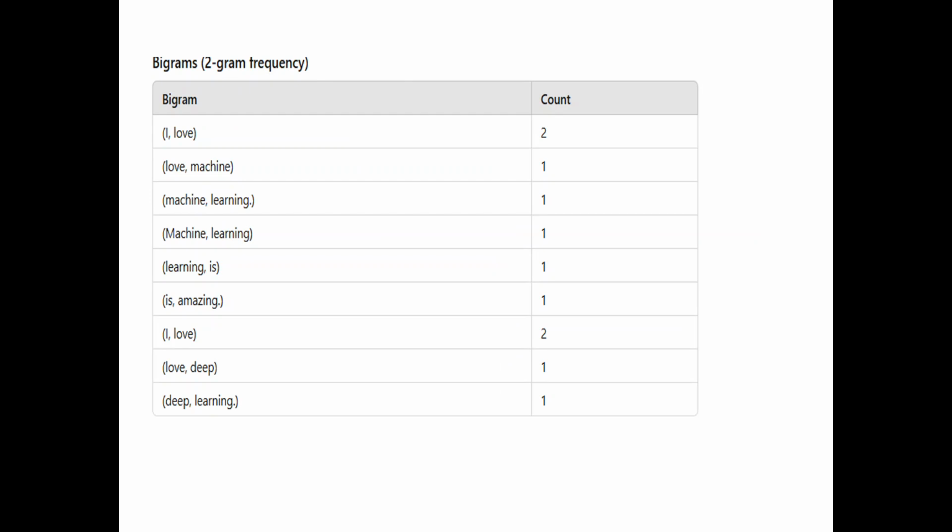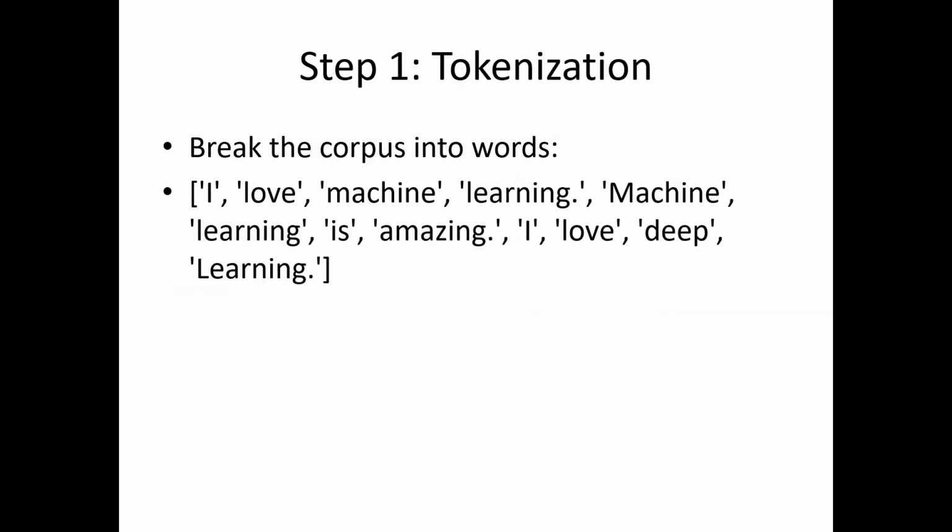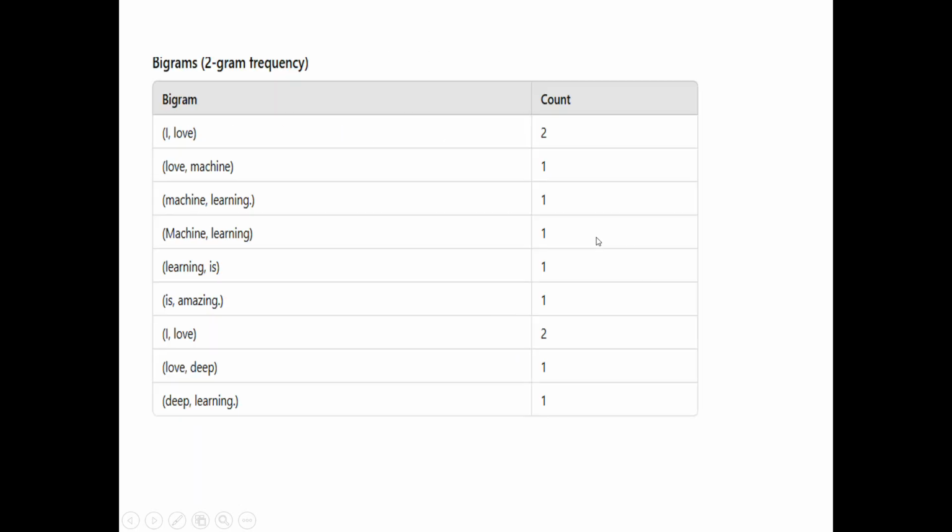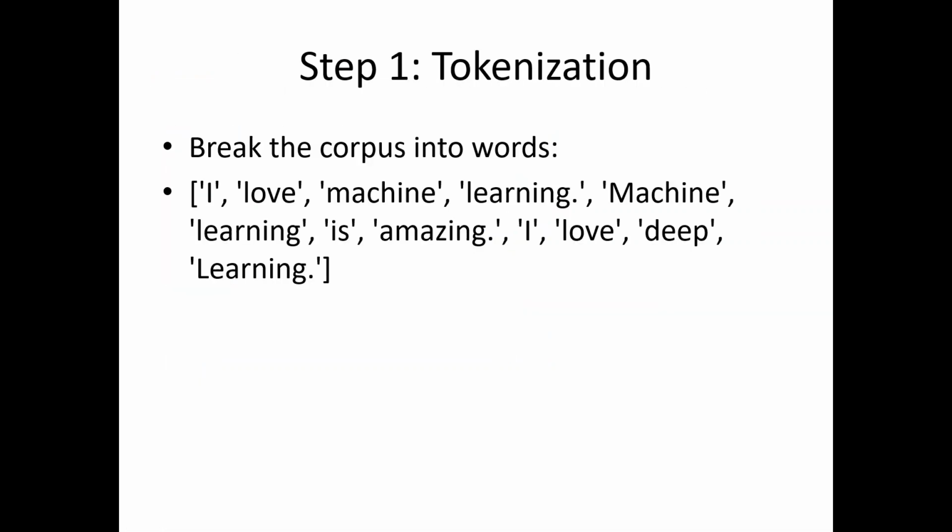Move to the bigram frequency. Combinedly, how many times is a pair repeated? Let us see. "I love" is repeated 2 times in the joint bigram. "Love machine" only 1 time.